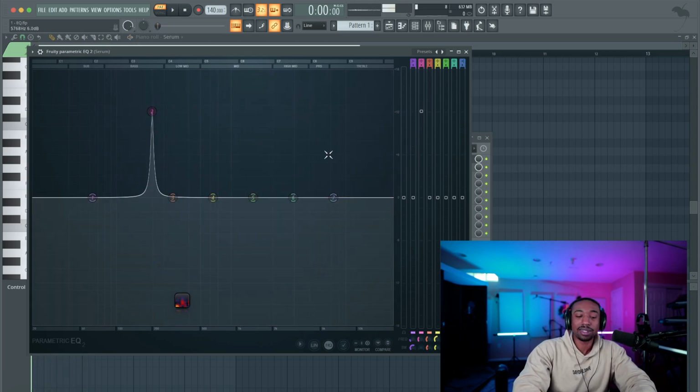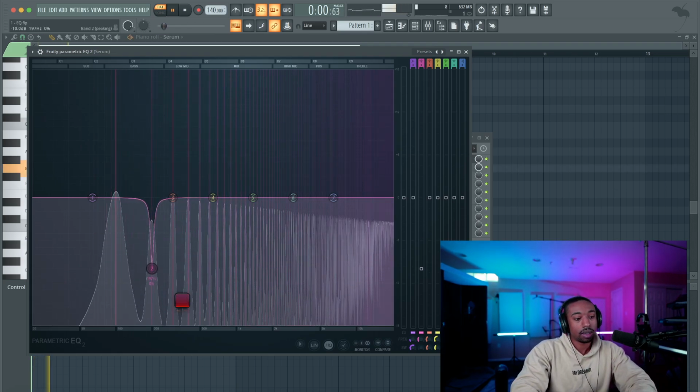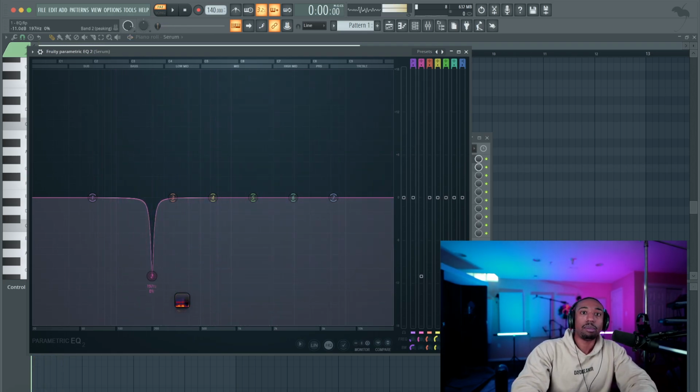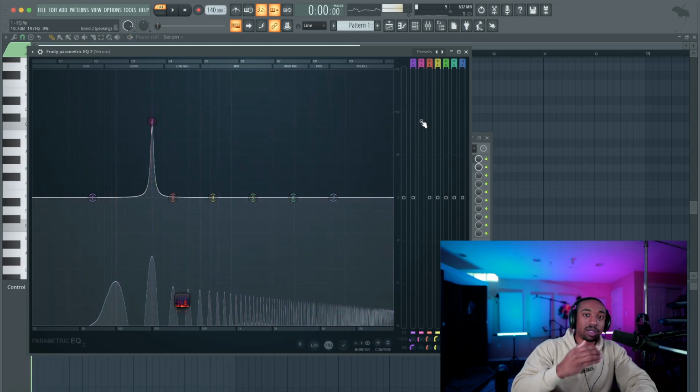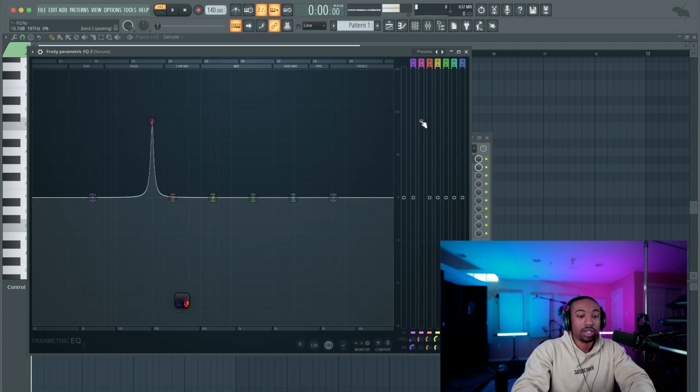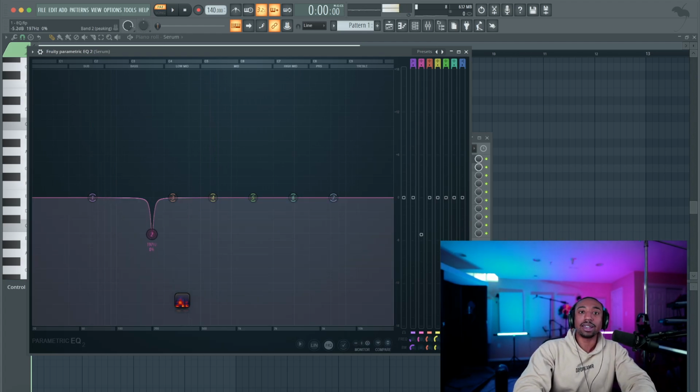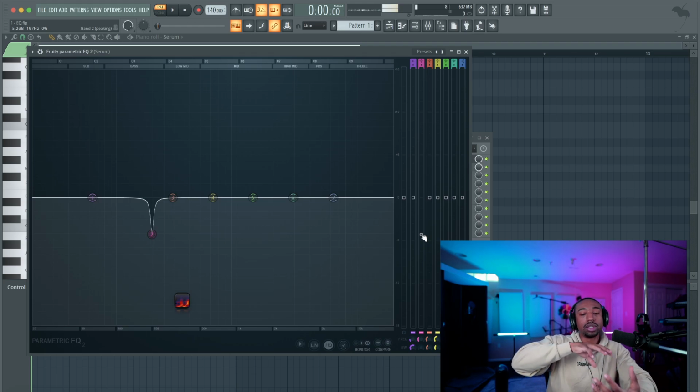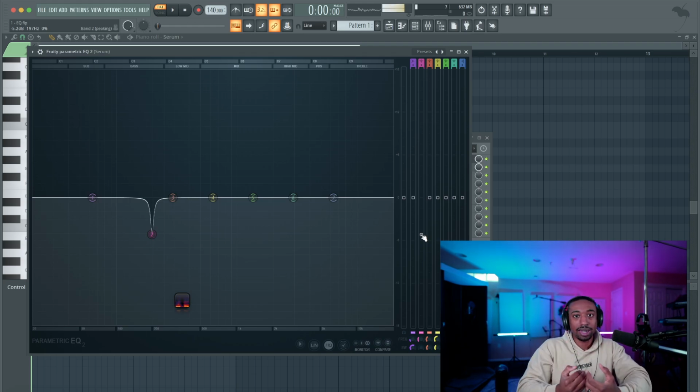This is that boxy tone. Okay, it's in this frequency range. So if I cut out the second harmonic, I'm actually getting rid of that boxy tone. If I boost that section, it becomes more boxy and sounds like this. So sometimes all you have to do is find the second harmonic of a sound that usually starts around 100 hertz and just pull it down to where it's not conflicting with the first harmonic.